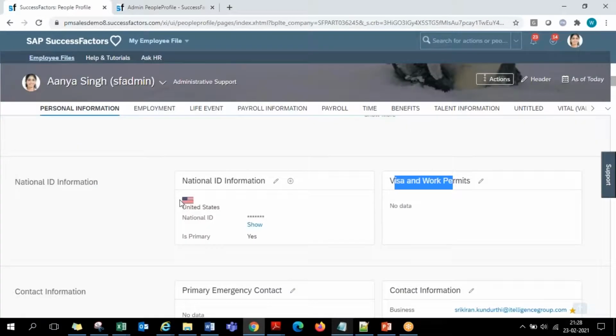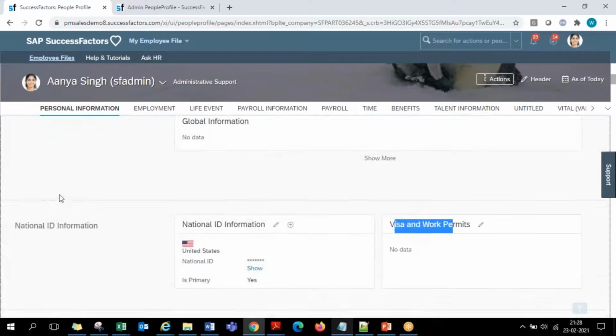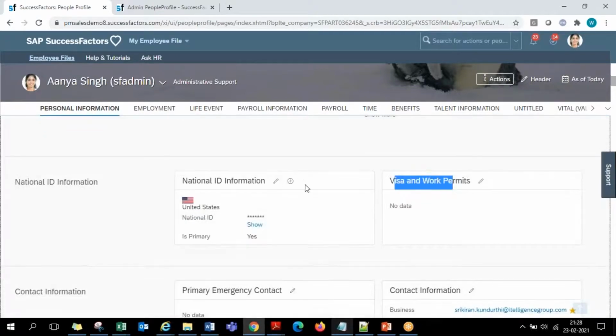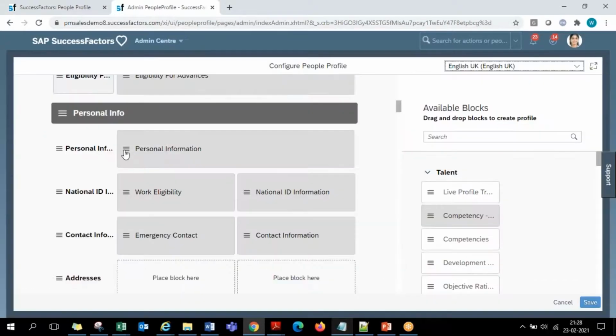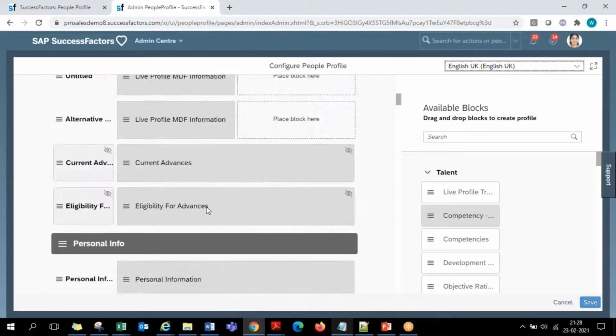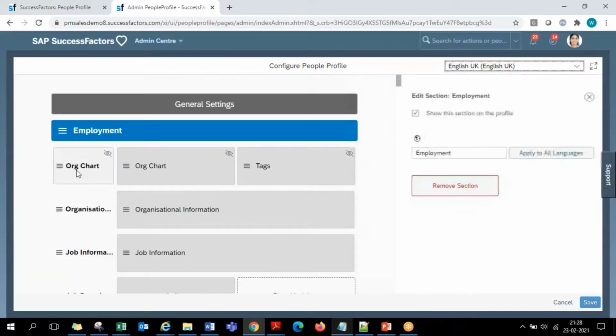So that way, here you have the complete layout: the order in which the sections should be, in each section in which order the subsections should be, in a subsection in which alignment the portlets should be. Everything, just with these menu lines against section, subsection and portlet, you can select them and drag and drop wherever you want them to be placed. Okay, so the labels of the sections and subsections is what you can handle, and the placement of all sections, subsections and portlets also can be handled here on this configure people profile page.